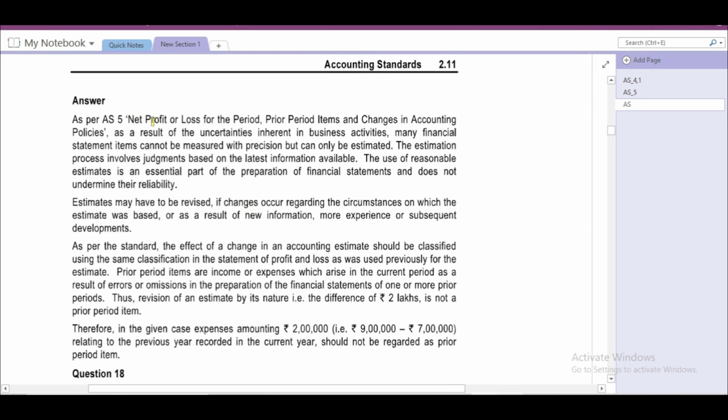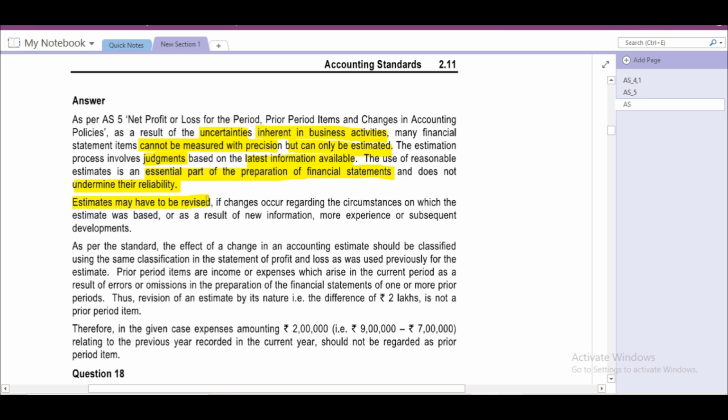As per AS5, net profit or loss for the period, prior period items and changes in accounting policies: as a result of uncertainties inherent in the business activities, many financial statement items cannot be measured with precision but can only be estimated. The estimation process involves judgments based on the latest information available. The use of reasonable estimates is an essential part of preparation of financial statements, and does not undermine their reliability. We should not undermine their reliability. Estimates may have to be revised.